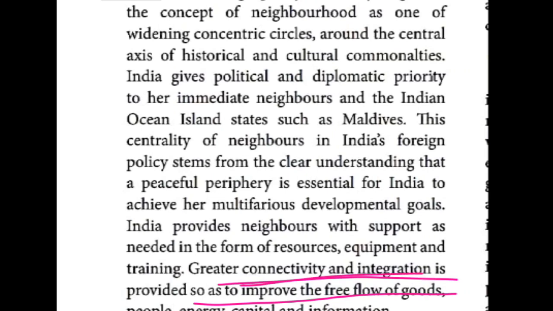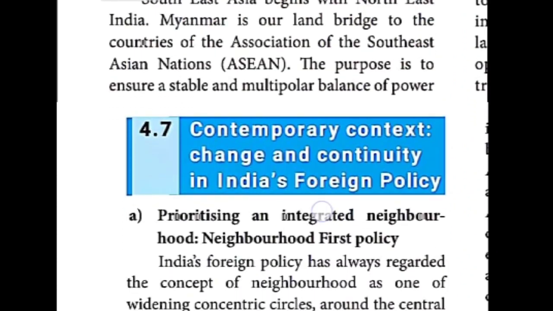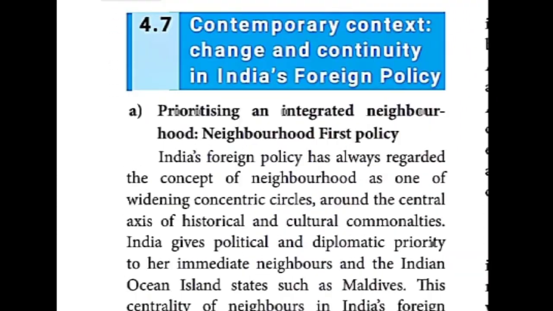Okay, so this is the first para. What are the things that are given? It is giving priority preferences. India is giving preferences to the neighboring countries. It is providing arms and ammunition, training, these are the things given when they were needed. So it is giving political as well as diplomatic priority to the neighboring countries. In such a way they are given in this para.